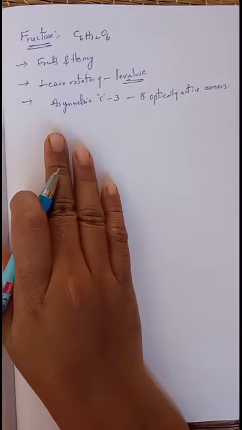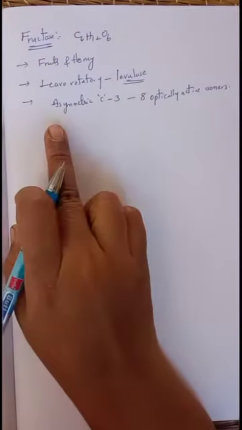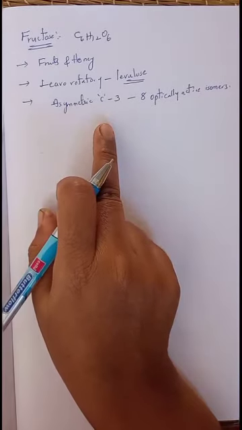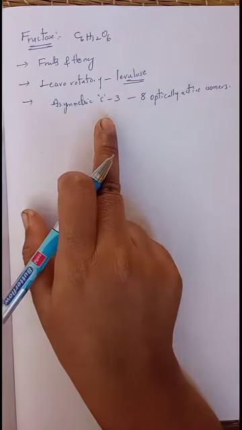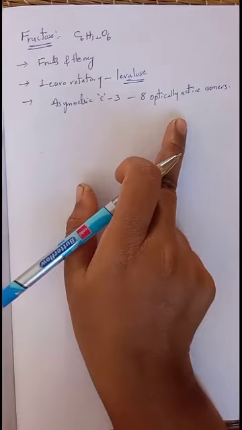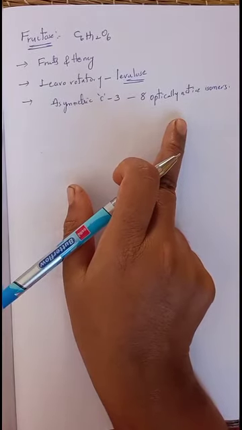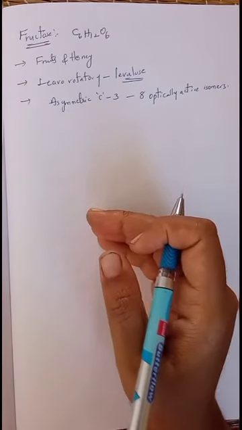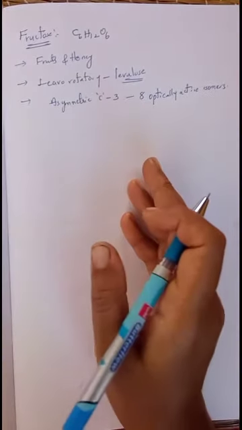Its molecular formula is C6H12O6, and in that it contains 3 asymmetric carbon atoms. Because of having 3 asymmetric carbon atoms, the total number of optical isomers possible is 8. It is the sweetest sugar of all the sugars, the sweetest one when compared to all other sugars.